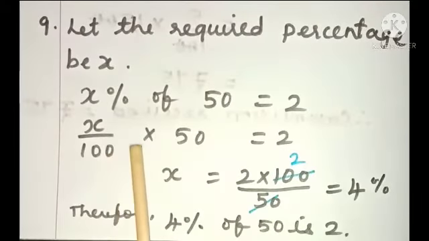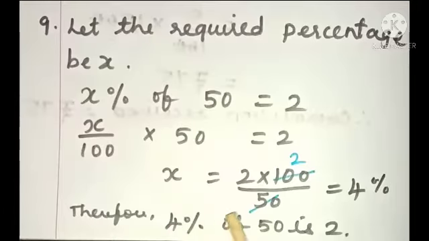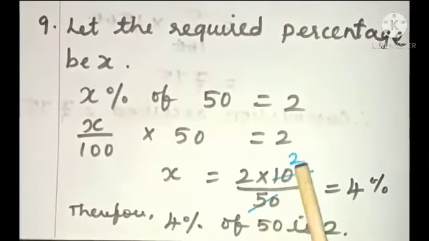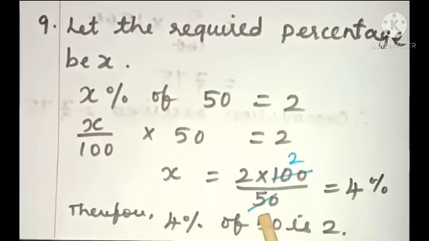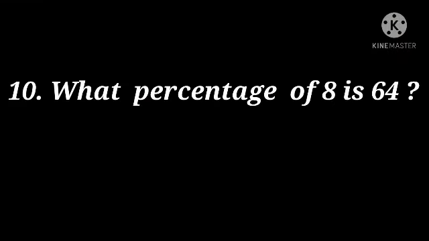In the next step, keep X on the left hand side and bring the values to the other side. It becomes 100 by 50, and cancelling 100 by 50 using the 50 table, it is 2 times. Now 2 into 2 is 4%. So 4% of 50 is 2.